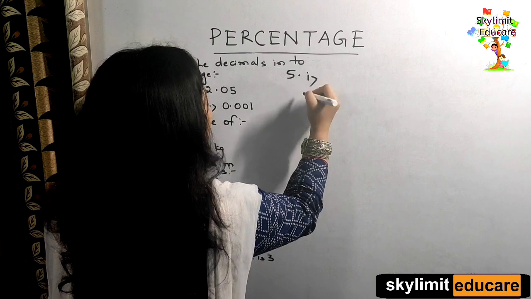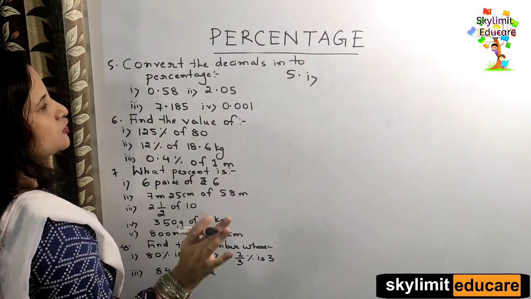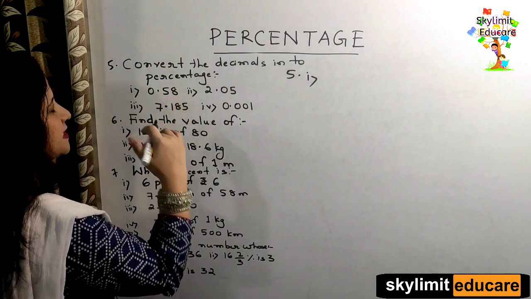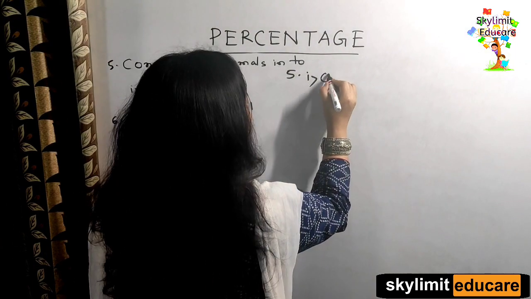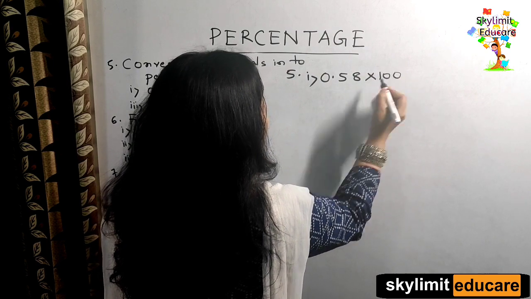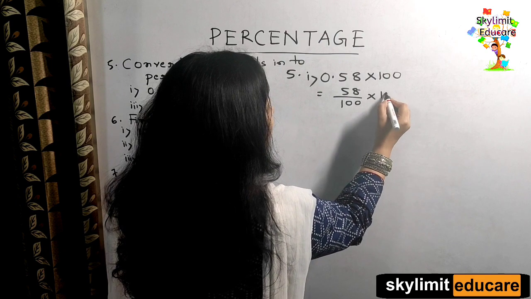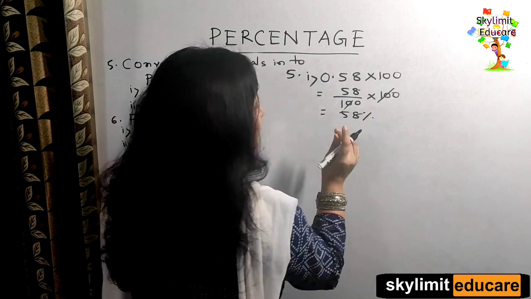Bit number 1. The question is you are required to convert the decimal into percentage. So the formula is what? You need to multiply by 100 to convert a decimal to percentage or a fraction to percentage. So what is the number given to us? The decimal number is 0.58. So you need to multiply by 100. So this is same as 58 by 100 multiplied by 100. 100 cancels out. So it is 58%, right?